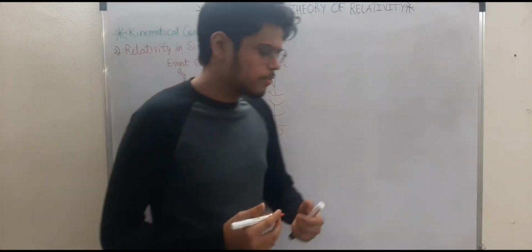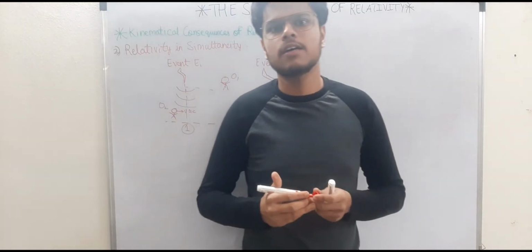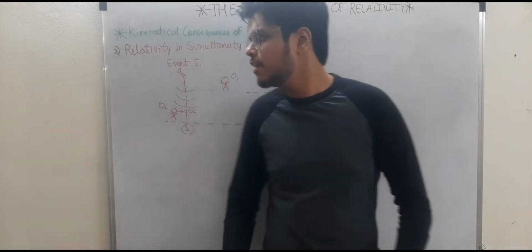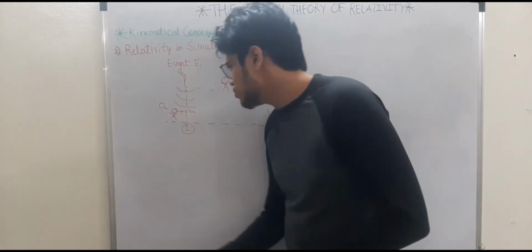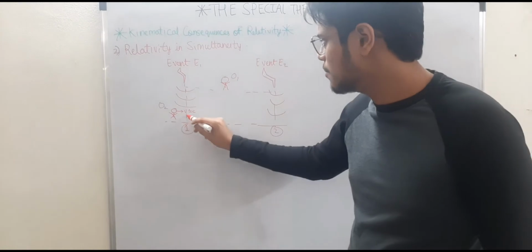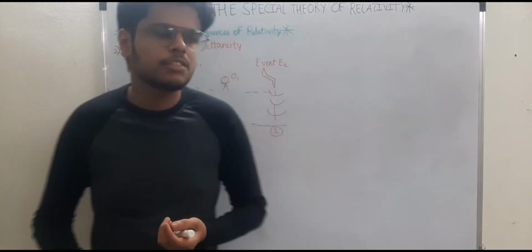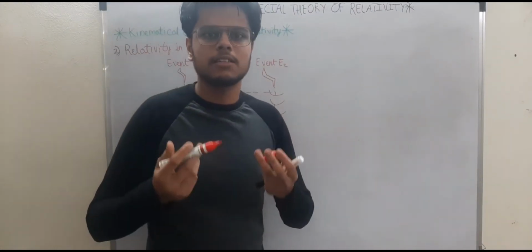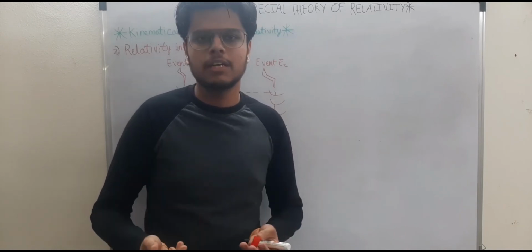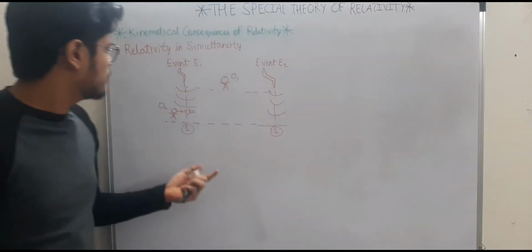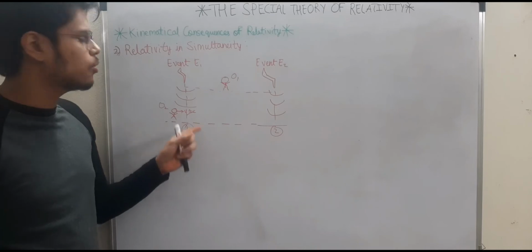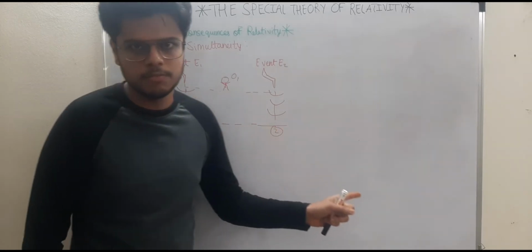So why is this not relatable to us? Why do we not experience the relativity of simultaneity? Because we are not moving at very high speeds. Again, the same reason. Our speed is 20 meters per second, 30 meters per second, at max 120 kilometers per hour. But this can be observed only when you are moving at very high speeds.